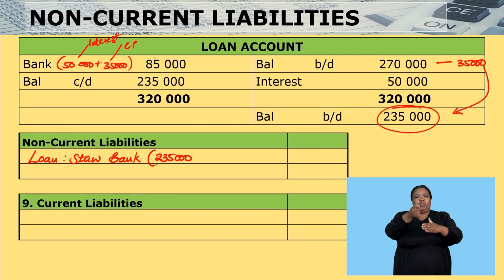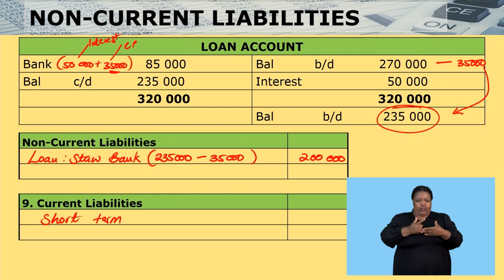So on the loan this year, we only paid 35,000. So I can say 235. I'm now thinking of the next financial year, 235 minus the 35 that I'll pay in the next financial year. That will give me 200,000. Then that 35,000, I'll bring it down here and record it as short-term loan, 35,000.